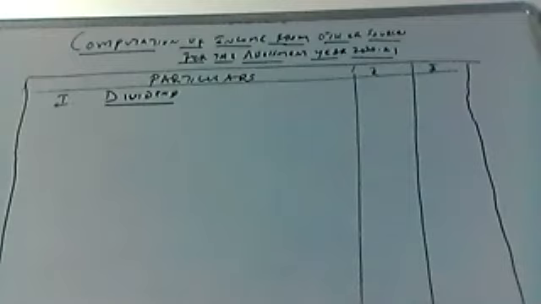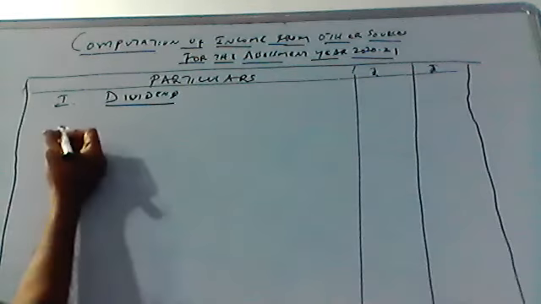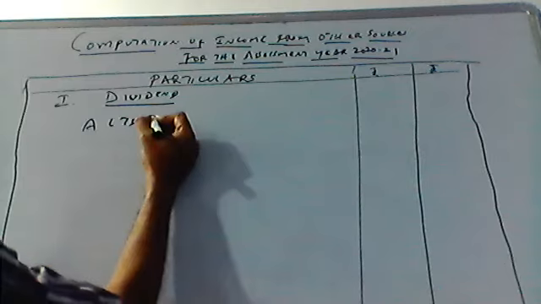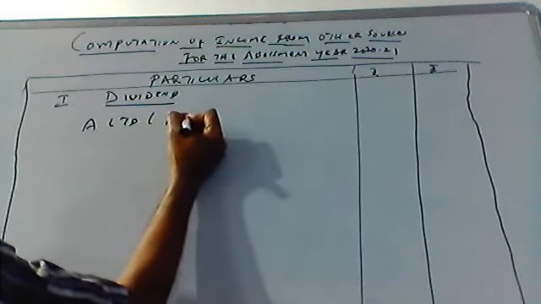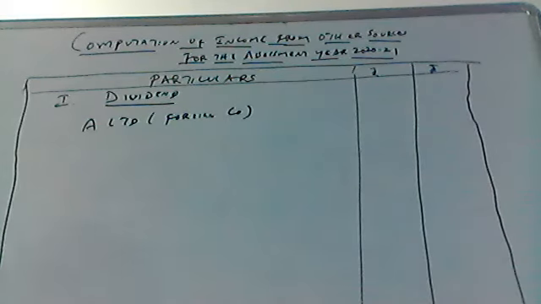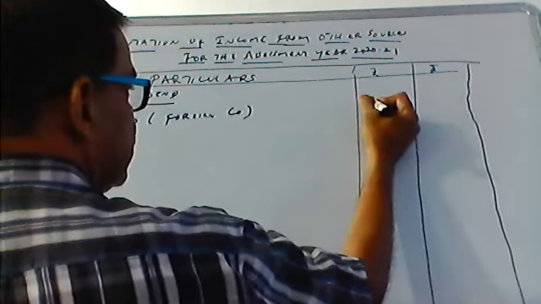How much dividend are we getting from A Limited? It is a foreign company. Dividend income is 1,70,000. So that is taxable, that is not exempted. Only when you receive dividend from an Indian company, that is exempted. But here it is a foreign company. So first one, we take A Limited. You have to make a note, this is a foreign company. How much dividend you earn? 1,70,000.